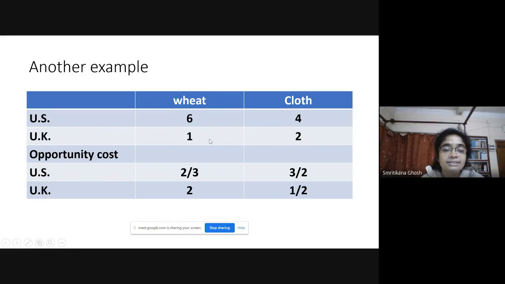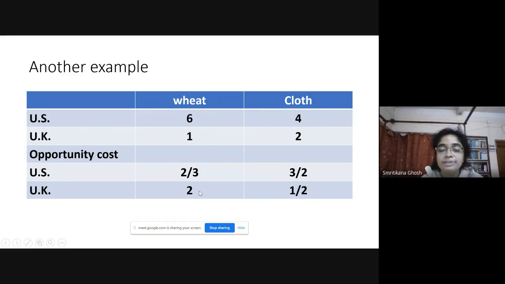Now, if we are going to the opportunity cost, then to produce 6 units of wheat, you have to sacrifice 4 units of clothing. So to produce 1 unit of wheat, you have to sacrifice 4 by 6, that is 2/3 unit of clothing. So 2/3 is the opportunity cost of wheat in terms of cloth in case of US. And just inverse is the opportunity cost of clothing in terms of wheat in case of US. And UK, it is 2.5.